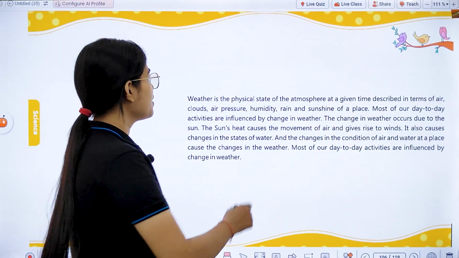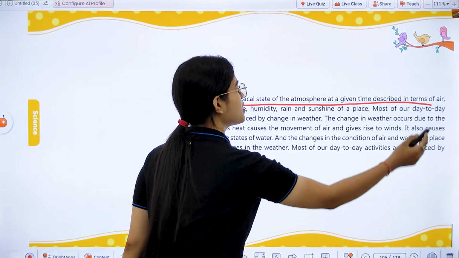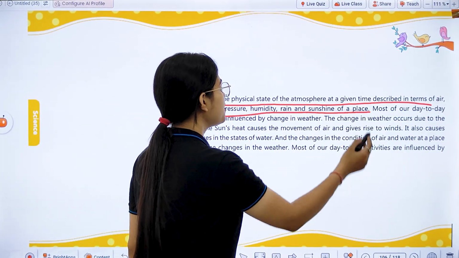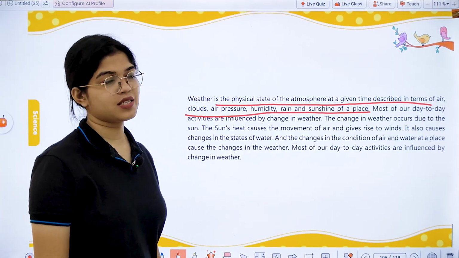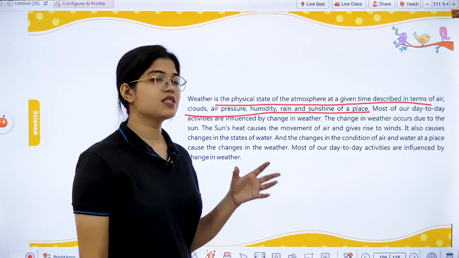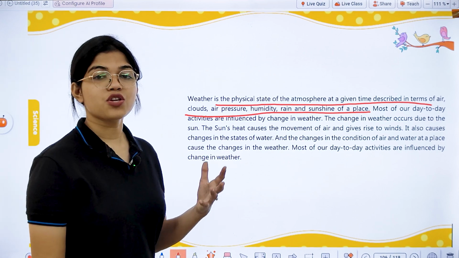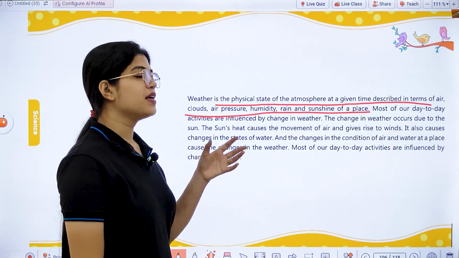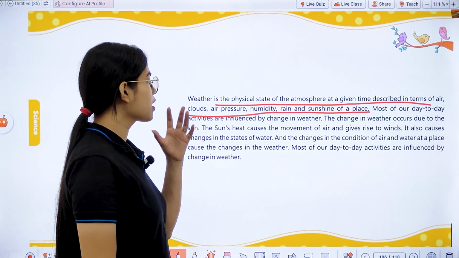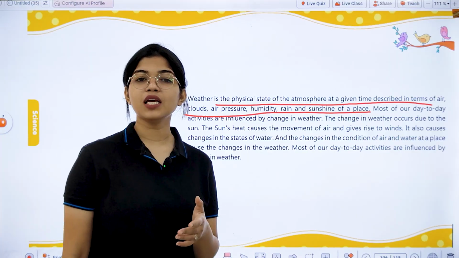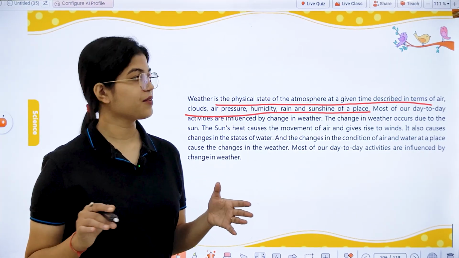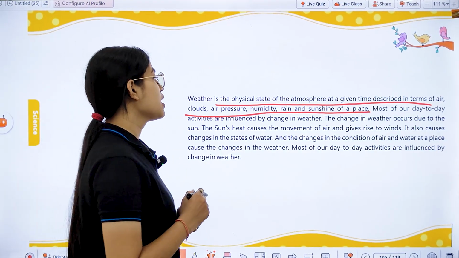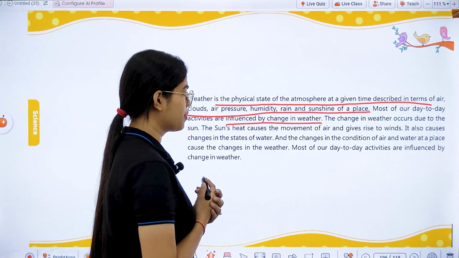So what is weather? Weather is the physical state of the atmosphere at a given time, described in terms of air, clouds, air pressure, humidity, rain and sunshine of a place. Weather is a physical state. It is the day-to-day condition of a particular place at a particular point of time, which can be described in terms of air, clouds, air pressure, humidity, rain and sunshine. So most of our day-to-day activities are influenced by the change in weather.